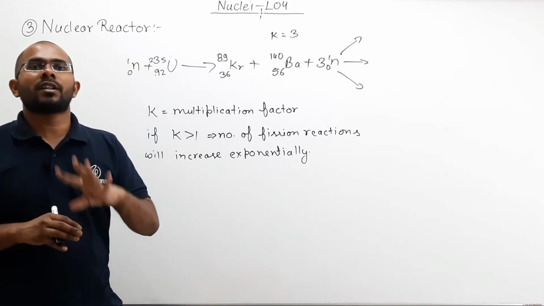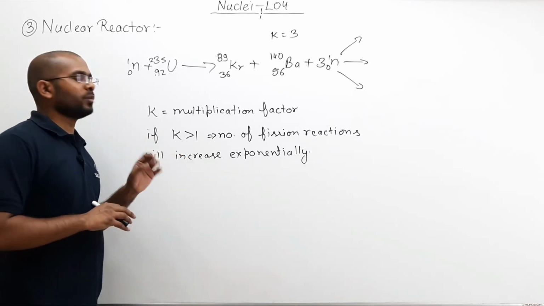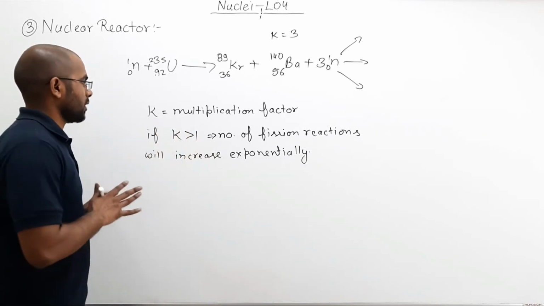We do not want that. So we do not want our K to be very large than 1. We do not want that.